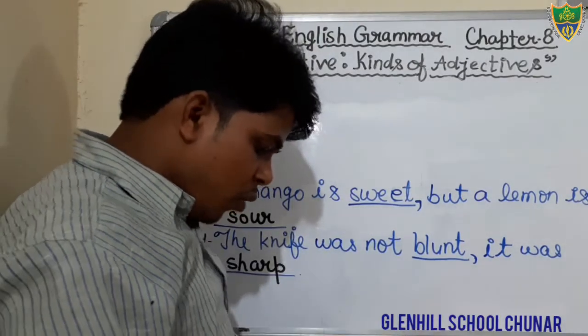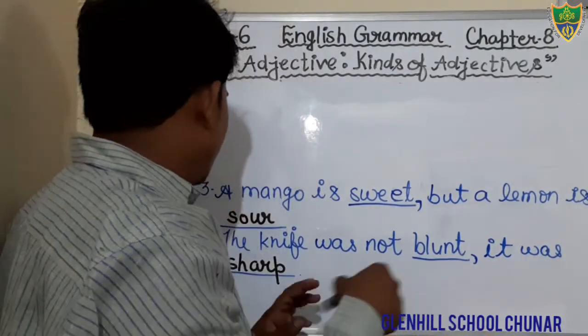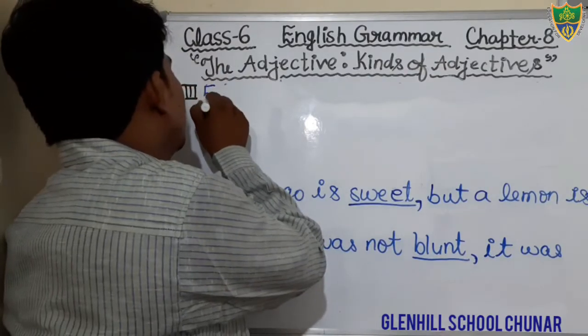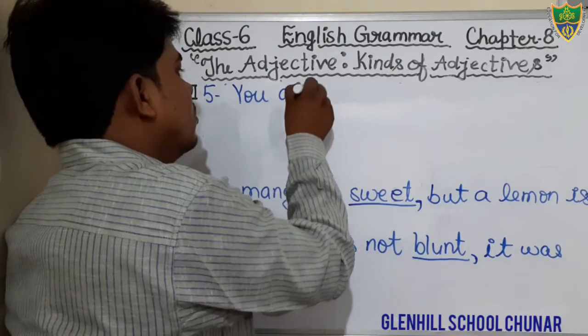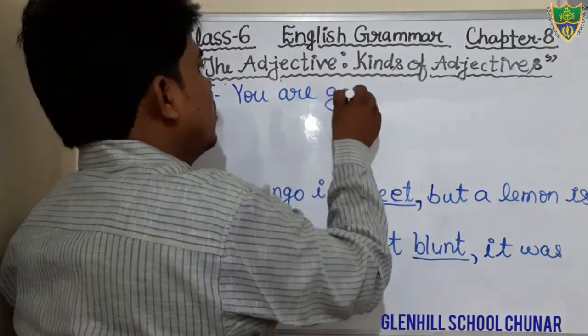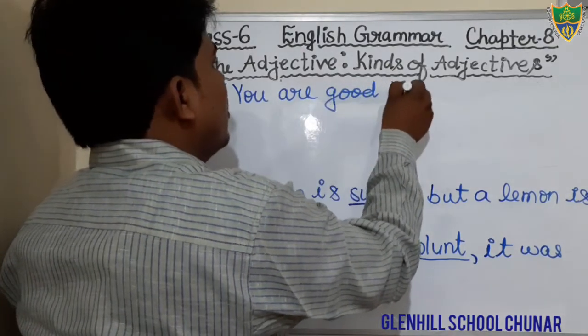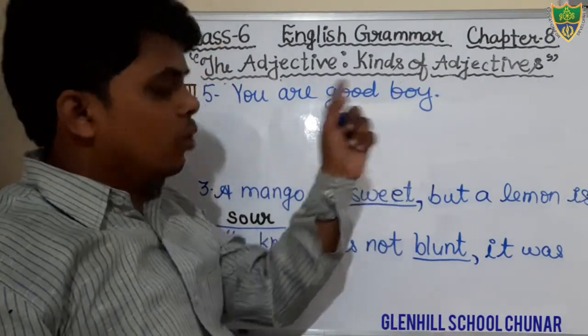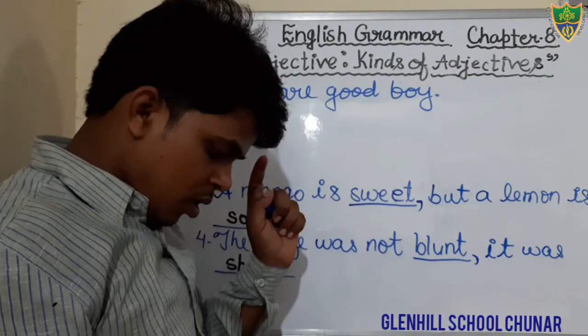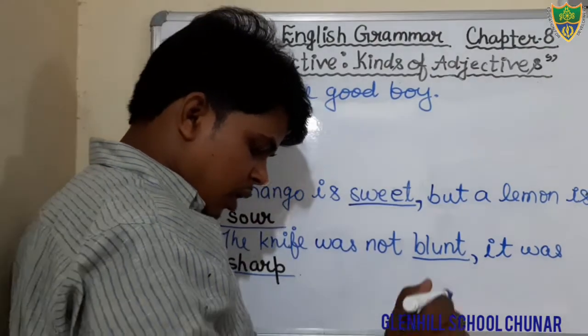You are good boy. Okay, it is written here. Question number 5. You are good boy. Just you are good boy. But he is a.